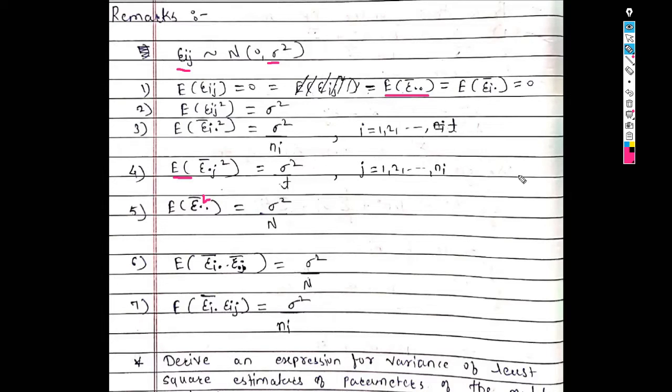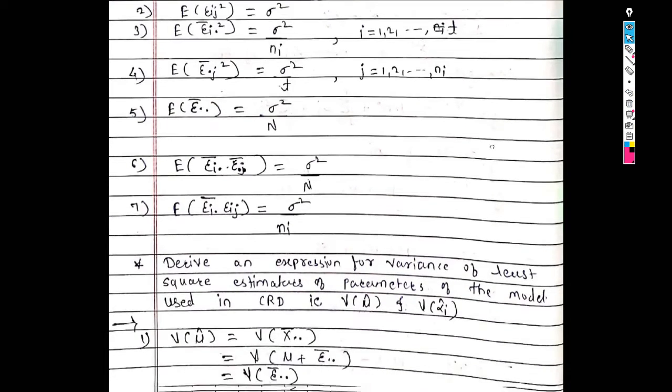So with the help of these remarks we are going to discuss the variance of least square estimators of the parameters of the model used in completely randomized design.